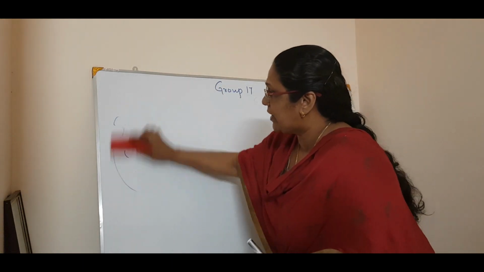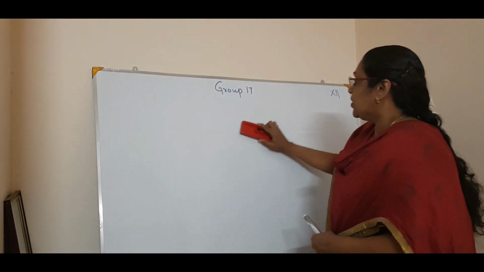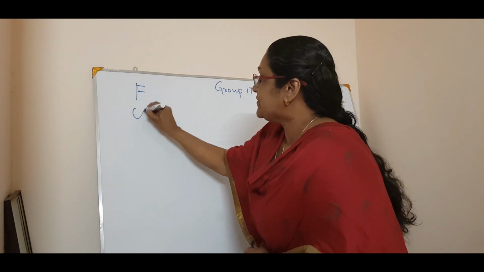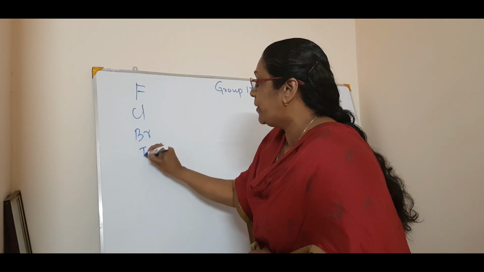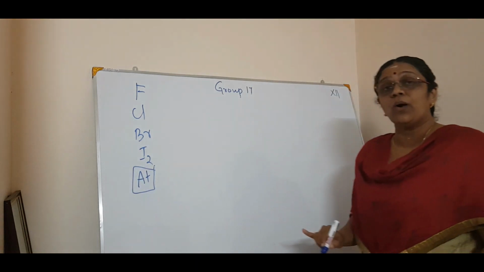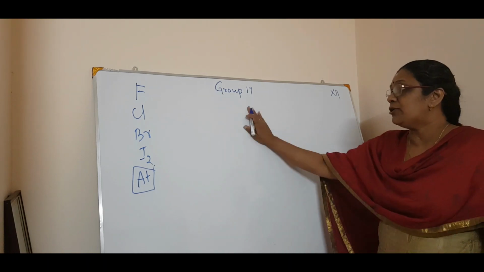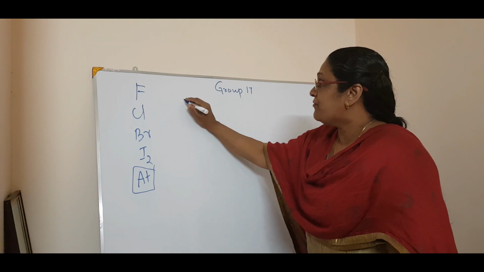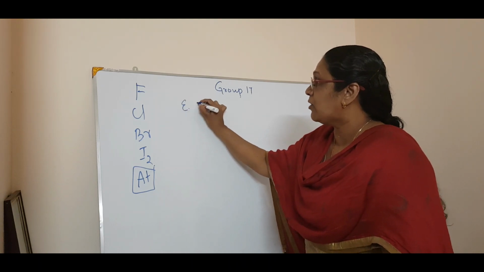From here we have to start. Group 17 properties, and what are the group 17 elements? Fluorine, chlorine, bromine, iodine and astatine being radioactive. Now coming to the physical properties and trends in properties, first we talk about the electronic configuration.